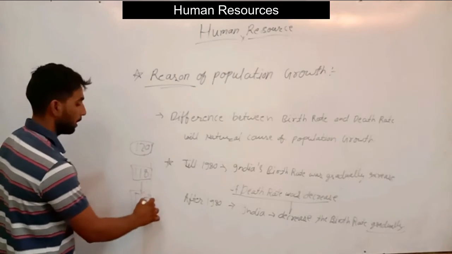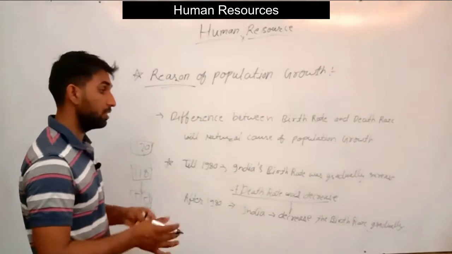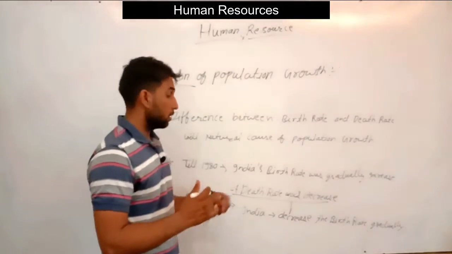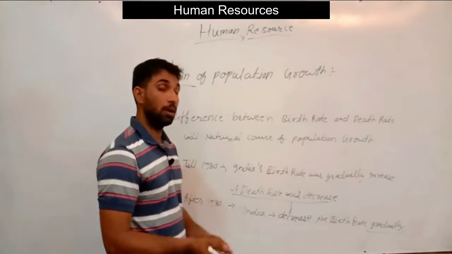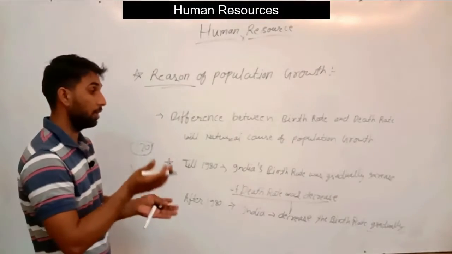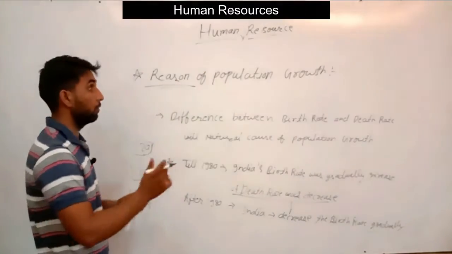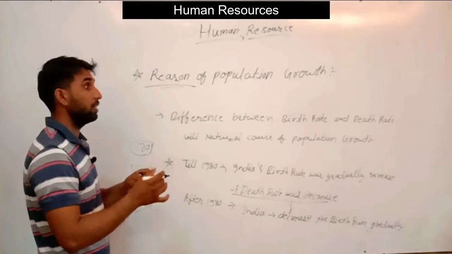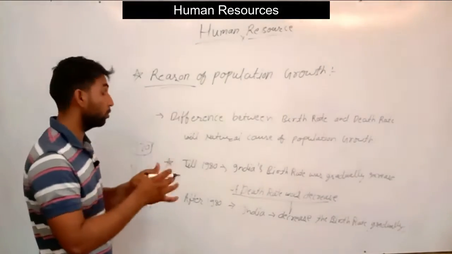Since the death rate had already decreased, the difference between birth rate and death rate became lower, which helped stabilize or decrease the overall population growth.